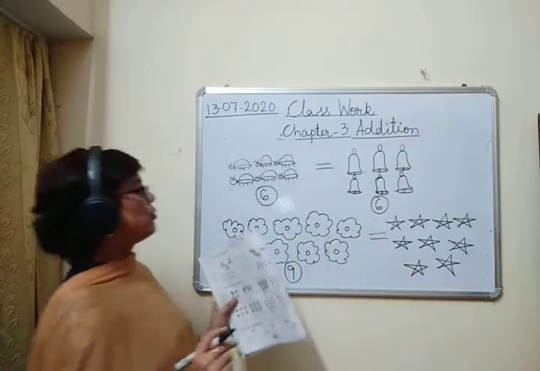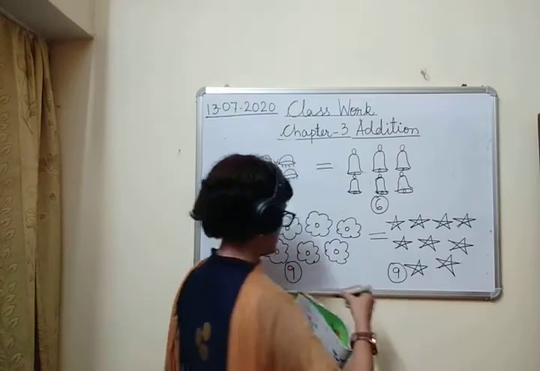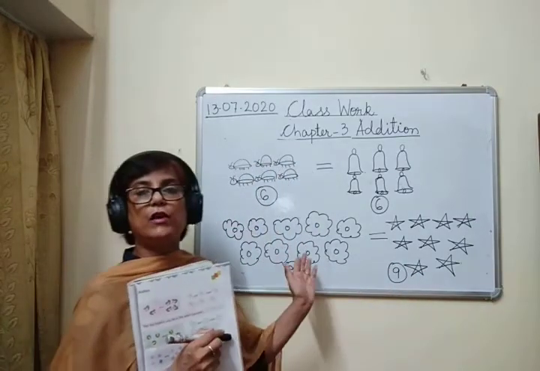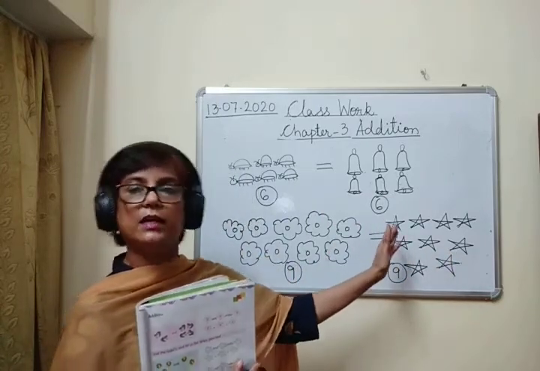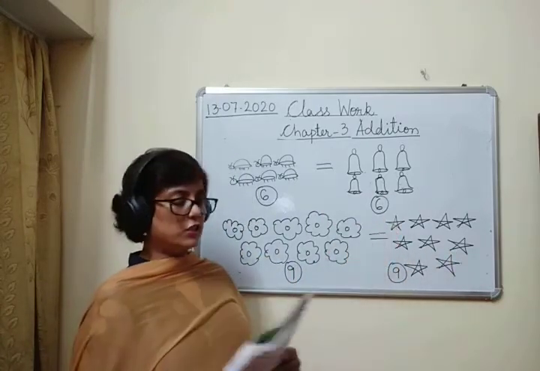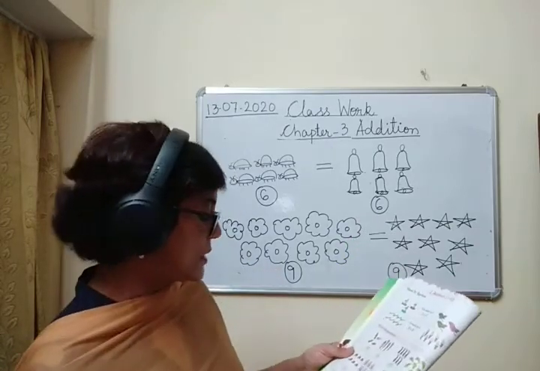Okay, so on both the sides we should have equal number of things. If there are 9 flowers on this side, that means we should have something of 9 on this side also. Okay, so this is the sign of is equal to. Now next is